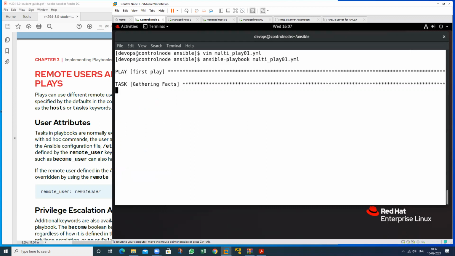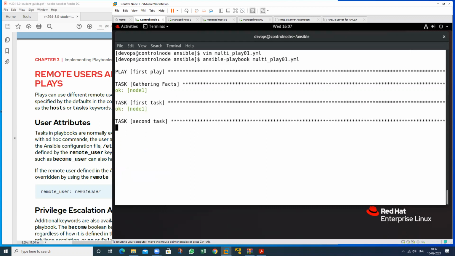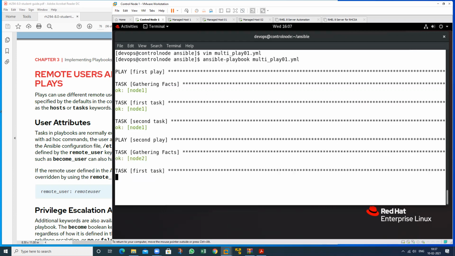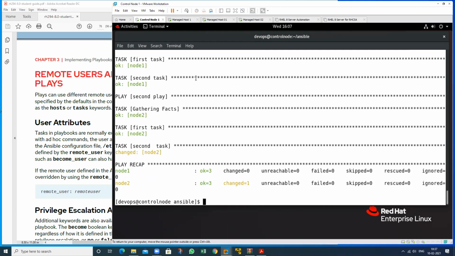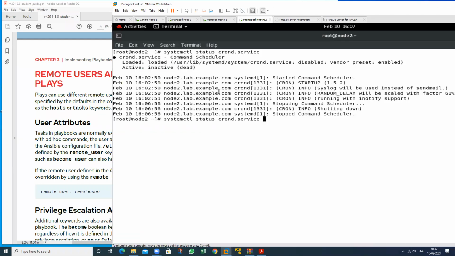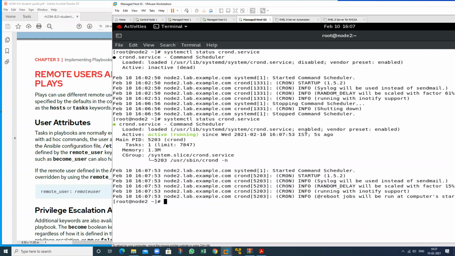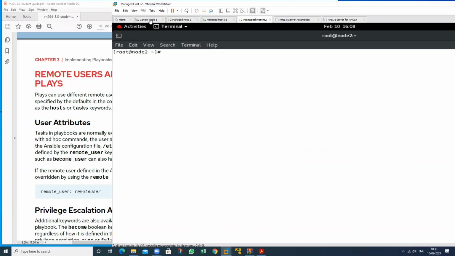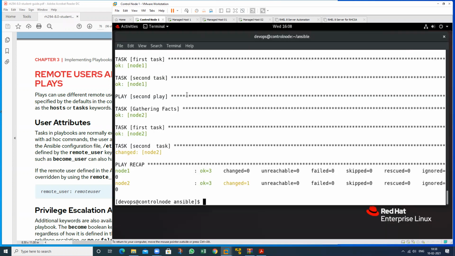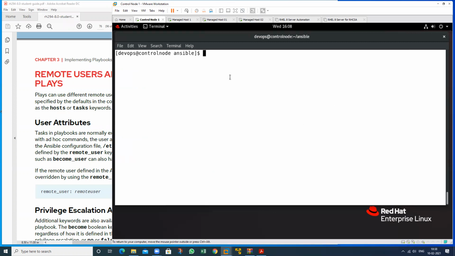So the task has been enabled and started. Check. Enabled and started. So now this multiplay has been completed. If any doubt regarding this one, Rahul, you can ask. So this is all about the multiplay.